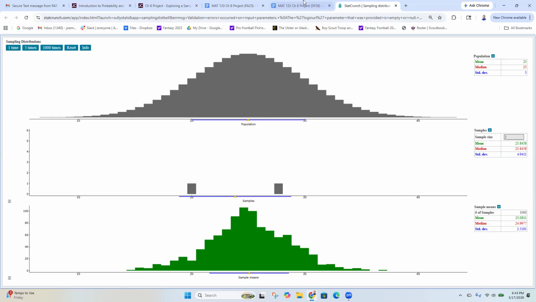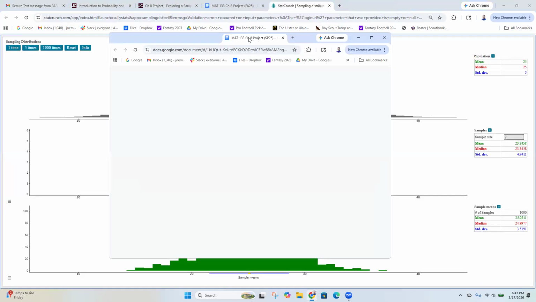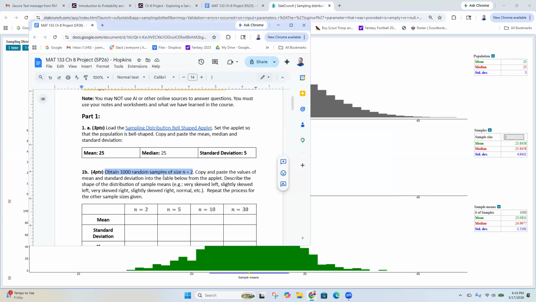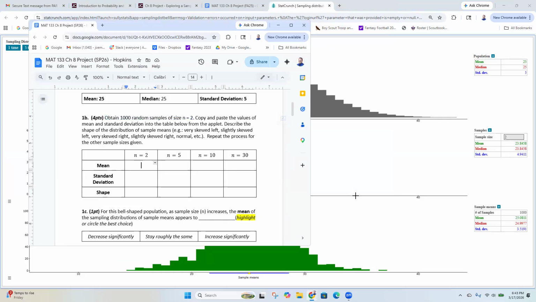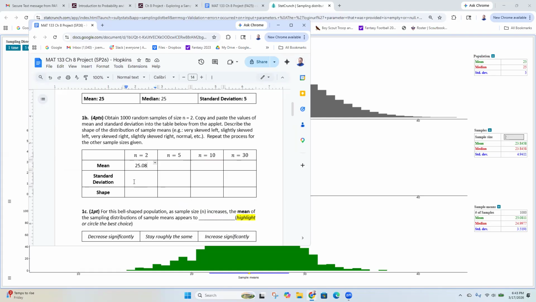So yeah, over here let me see if I can shrink this so I can see both. Okay, so for part 1B, I'm going to put my mean. So my mean is 25.08. I'm just going to do 2 digits after the decimal. It doesn't say how many we need, so that's good enough. Standard deviation, mine is 3.52.